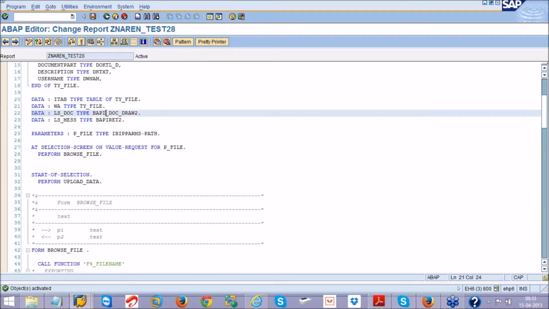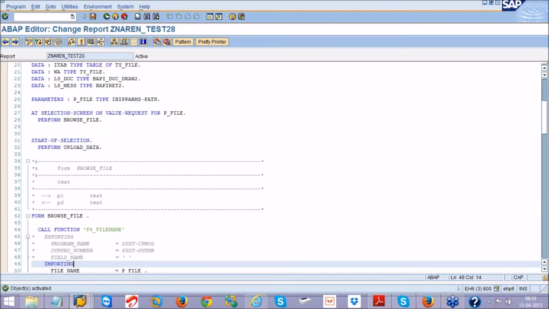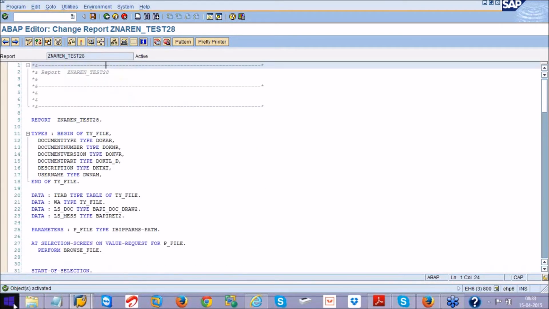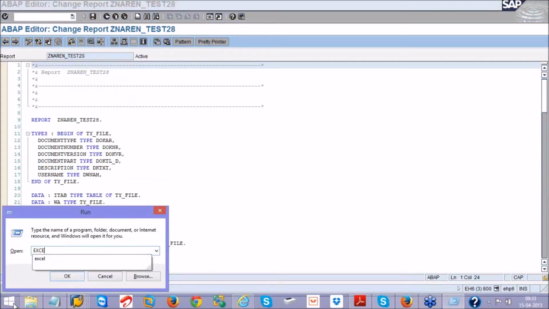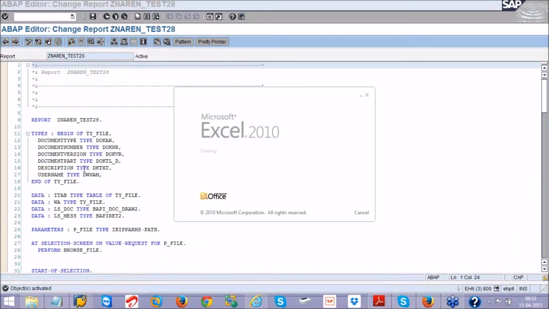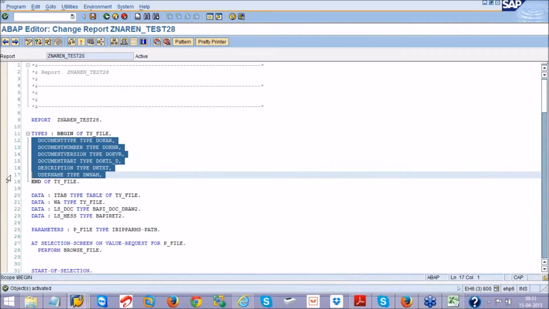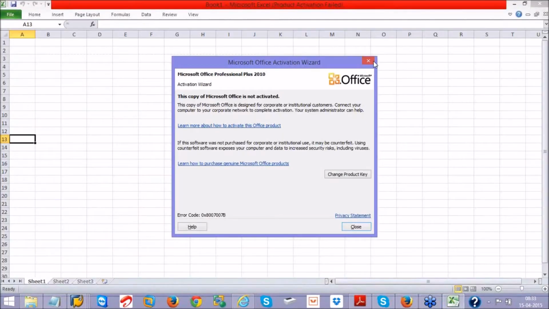Now I should have an Excel file or text file on my desktop. I will prepare an Excel file with these fields, in the same order as my structure. So what are all the fields here? The same order should be there.